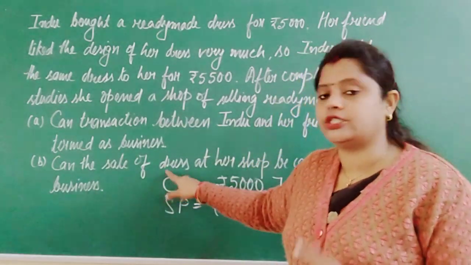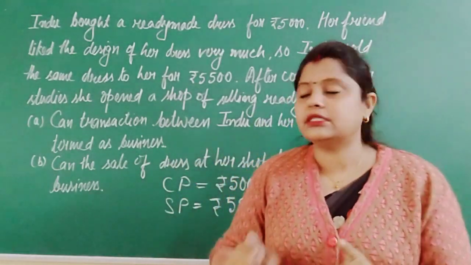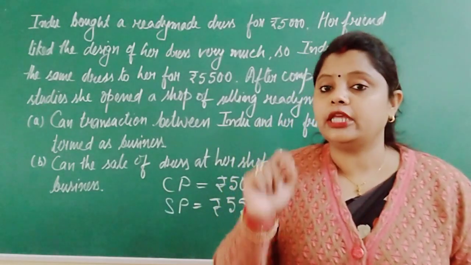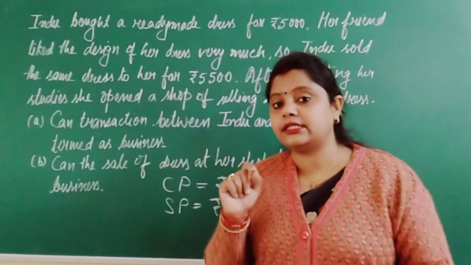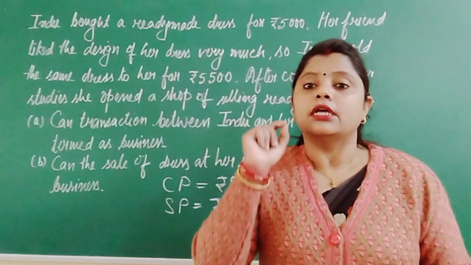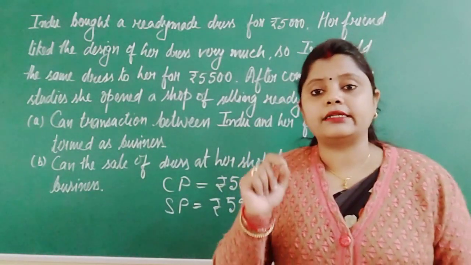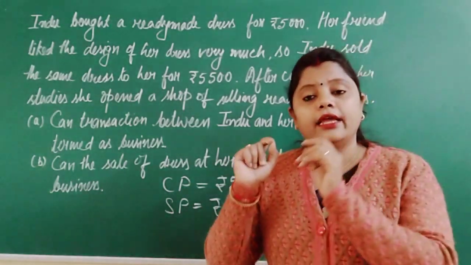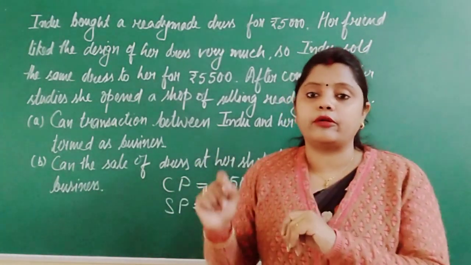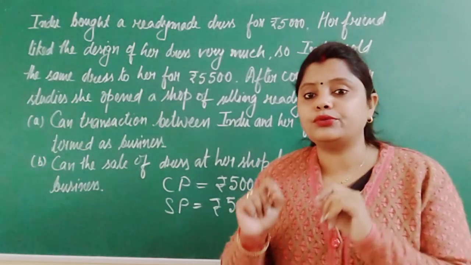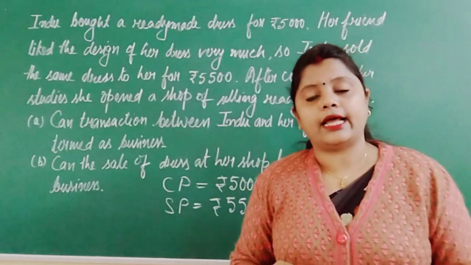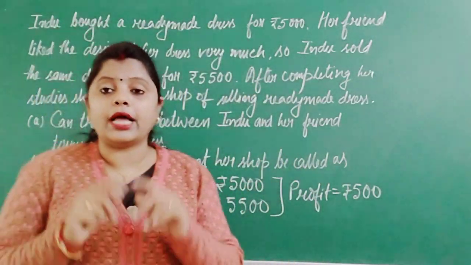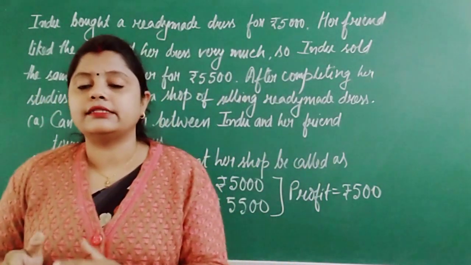So the second situation, yes, it is a business, and if you see the first situation, no, the transaction between Indu and her friend is not considered as business because one of the very important characteristics of business is missing, that is regularity, dealing in goods or services on a regular basis. One or two transactions cannot be considered as a business activity. So I hope the question is clear to you, and the way to derive the answer is like that only.